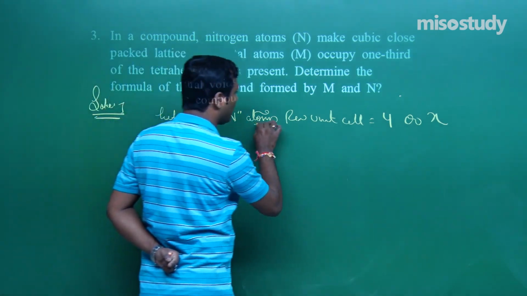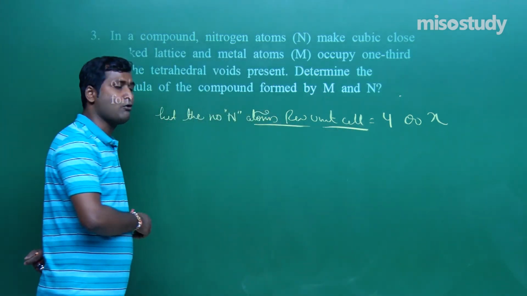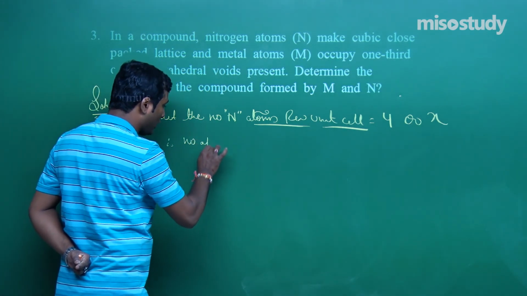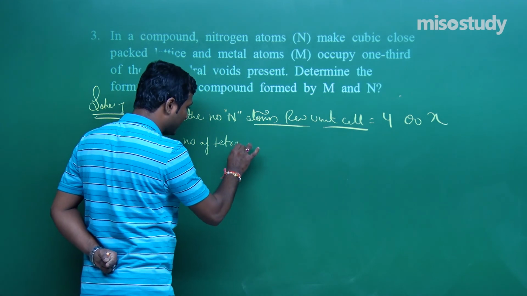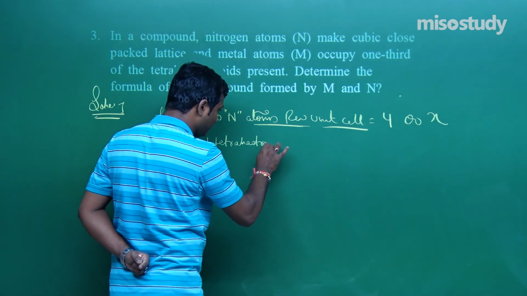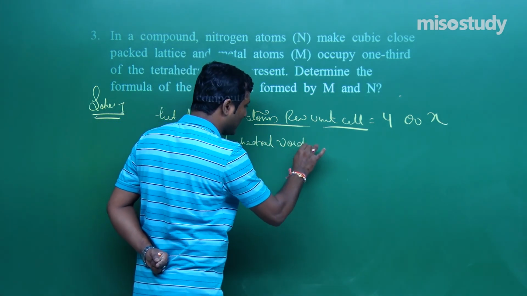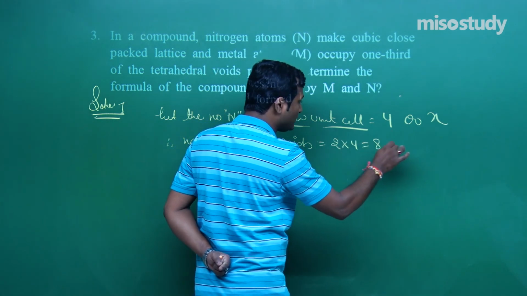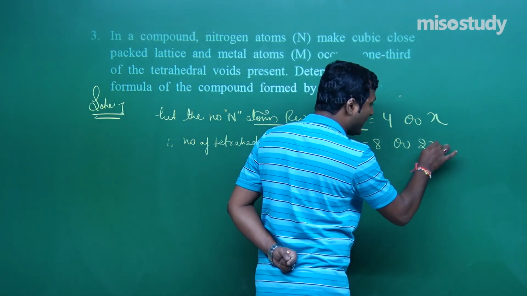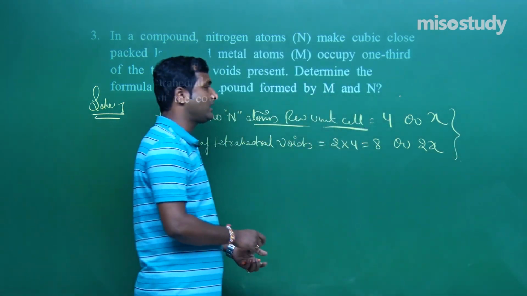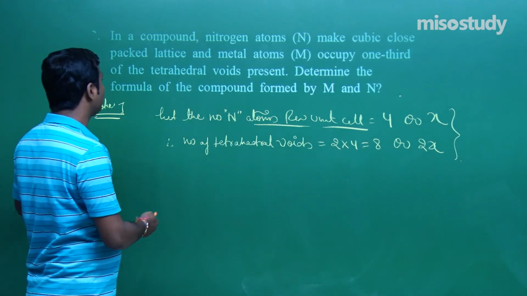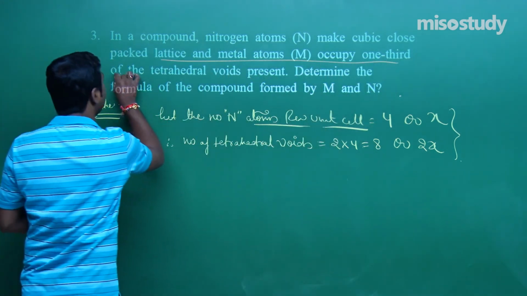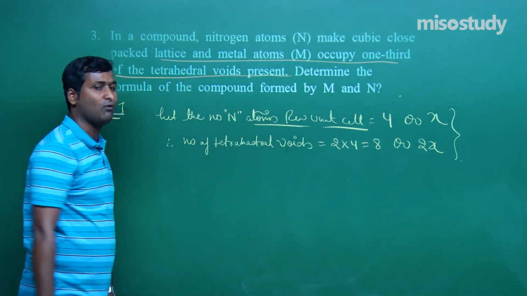If the number of atoms per unit cell is 4 or x, therefore the number of tetrahedral voids will be equal to 2 into 4 equal to 8, or you can write 2x if you do not know the number of atoms per unit cell. Now what is given here?